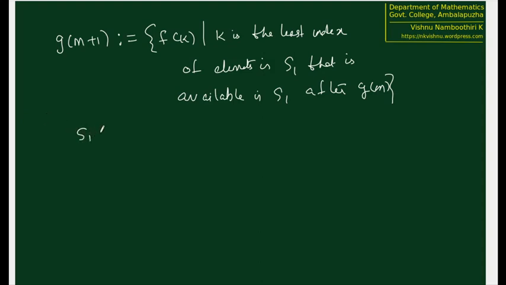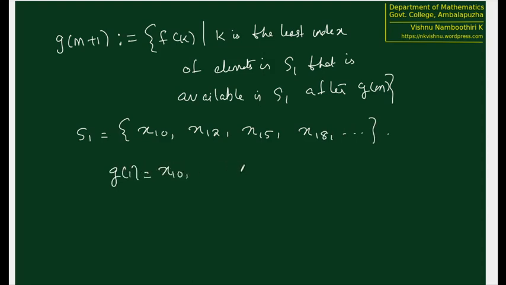Okay, this can be made somewhat clear by using the following example. Suppose that S1 equals x10, x12, x15, some randomly chosen numbers from S, x18, etc. Suppose it goes like this. So we have G of 1 equal to x10, G of 2 equal to x12.